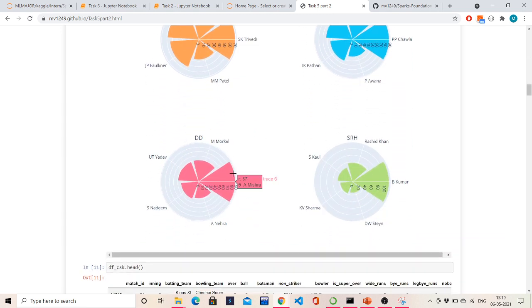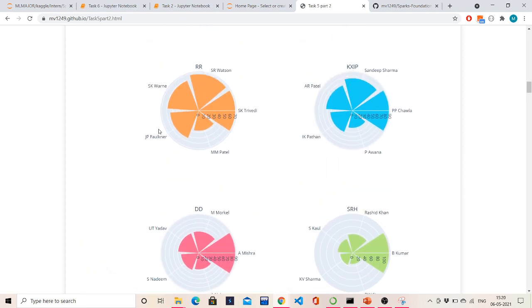In Delhi Daredevils we find Amit Mishra. Obviously he is the most dominant bowler there. Then Morne Morkel with 50, Umesh Yadav 49, Nadeem with 42. In SRH, Rashid Khan 57. Rashid Khan has come only in the last 2 to 3 seasons, 2018, 19, 20, I think. And Bhuvneshwar Kumar has 113 wickets.